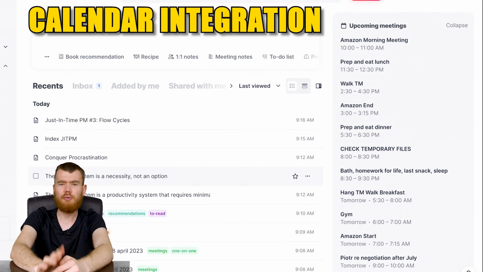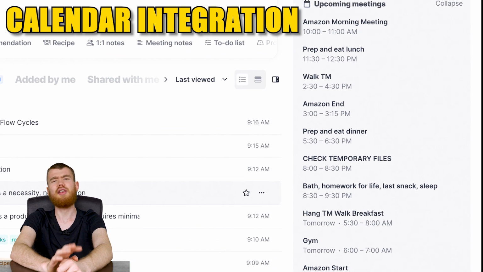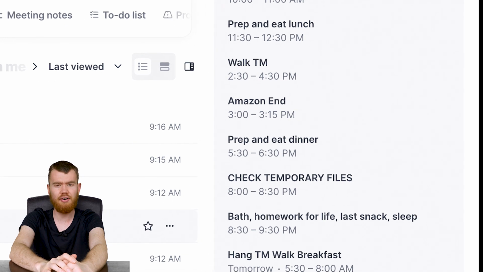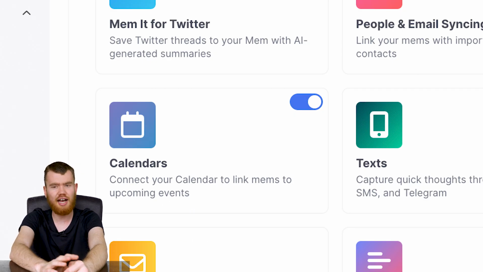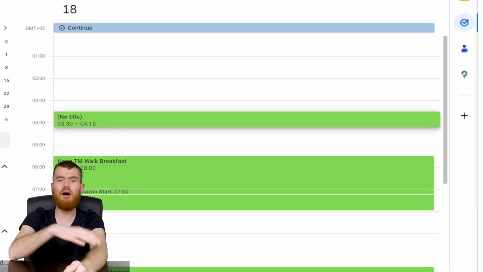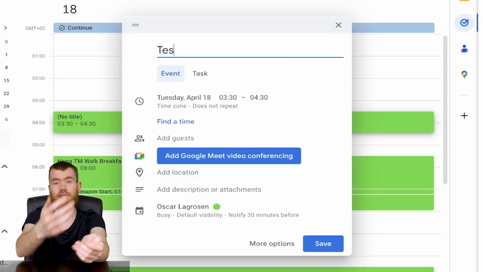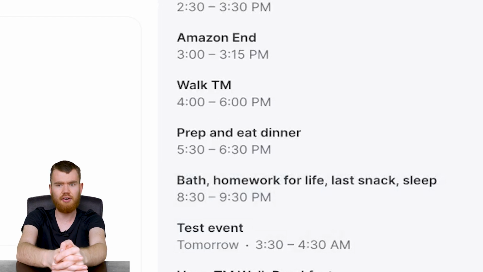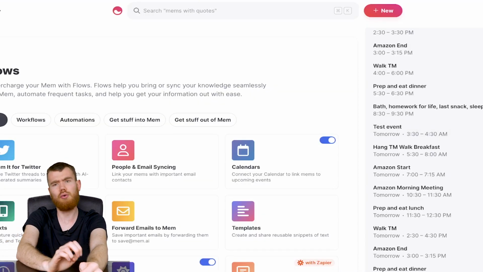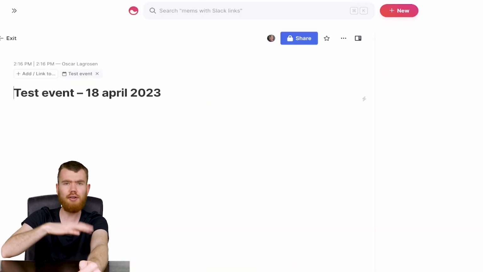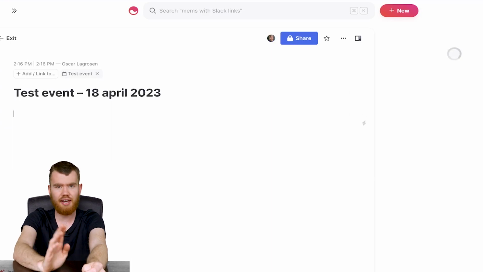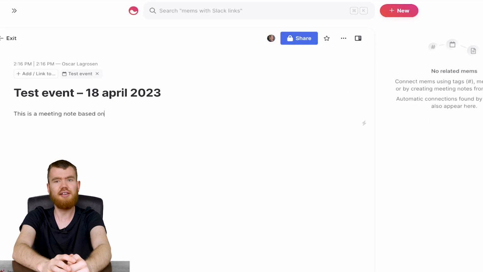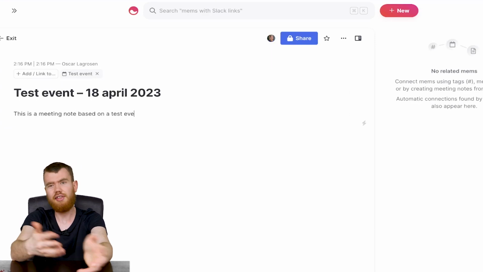We already talked about templates, but you might have noticed at the start that there were these upcoming events section over here, and this is because you can connect your calendar through this menu, and once you update your calendar or add some kind of event there, the changes are automatically seen here, and then you can create a meeting note or other kind of notes specifically related to that event with date and everything, which is very useful if you're having a lot of meetings and want to simply be more attentive with other people.